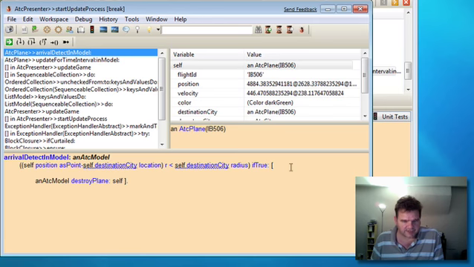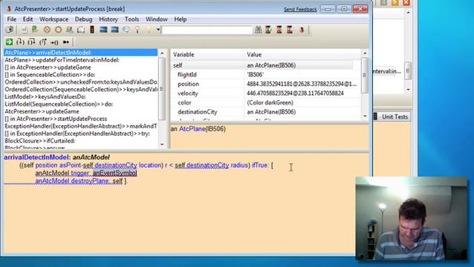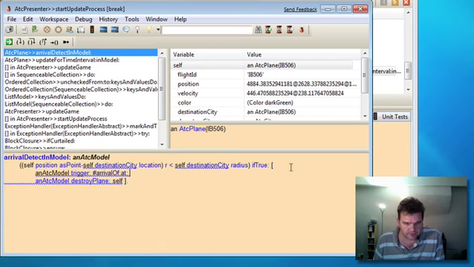I want to do one other thing here. I want to also trigger an event when we've arrived at the city, and we can use that later to bump our score in a positive direction if the plane has succeeded to arrive. So what I'm going to do here is trigger an event, and let's call that event arrival of, and we'll pass a plane at a city. So we'll pass ourselves over and the destination city.